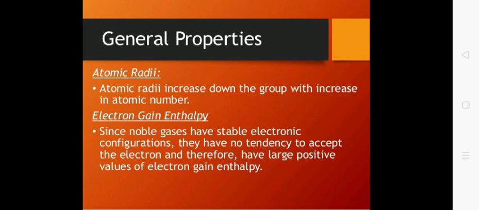As we know that the noble gases have fully filled s and p orbitals, therefore their electronic configuration is very stable, so they don't have any tendency to accept an electron. Therefore, if you want to introduce an electron, for that you have to supply energy. Thus, they have a large positive value of electron gain enthalpy. That means they don't want to accept an electron.